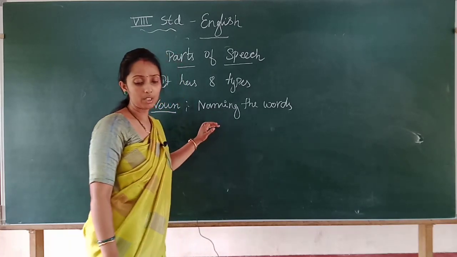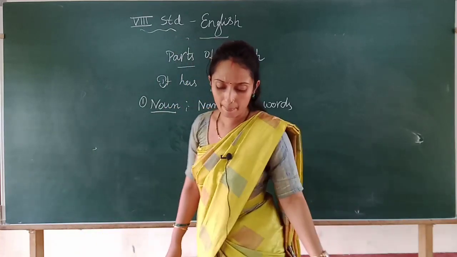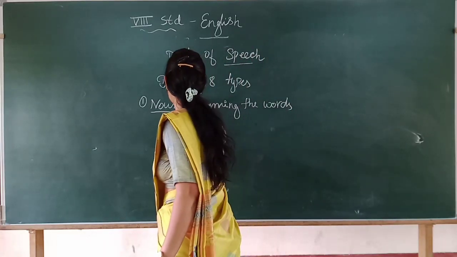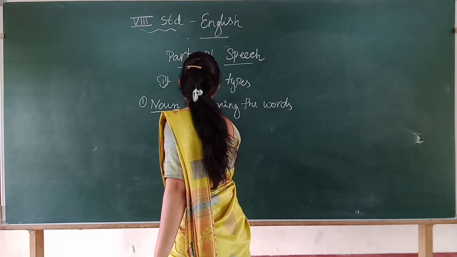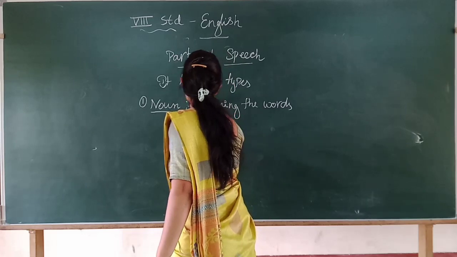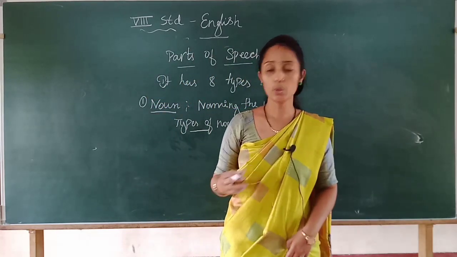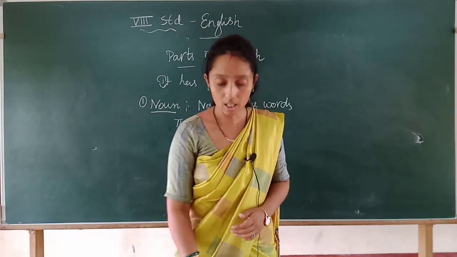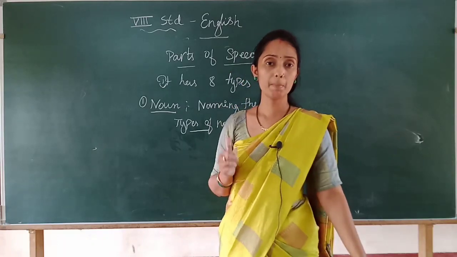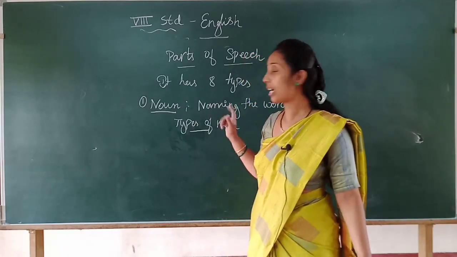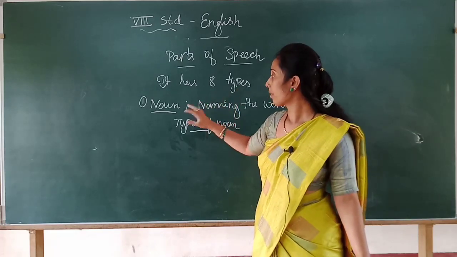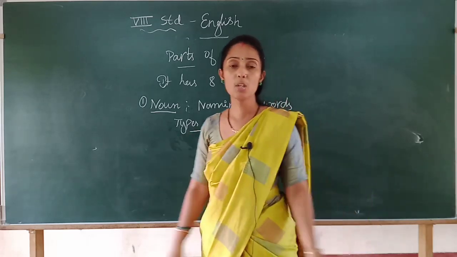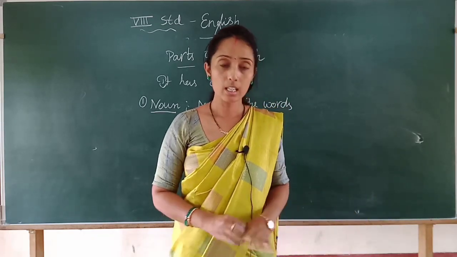So here in the noun there are types. Nearly 6 types are there. The types of a noun, I will do it in the next class. And regarding our previous lesson notes, I will send them today, children. So today what we have learned, today we learned prefix, suffix and parts of speech. In the parts of speech, the first one is noun. What is noun? Noun is the naming of the word, and types of a noun I will do in the next class. Till then, see you, children.